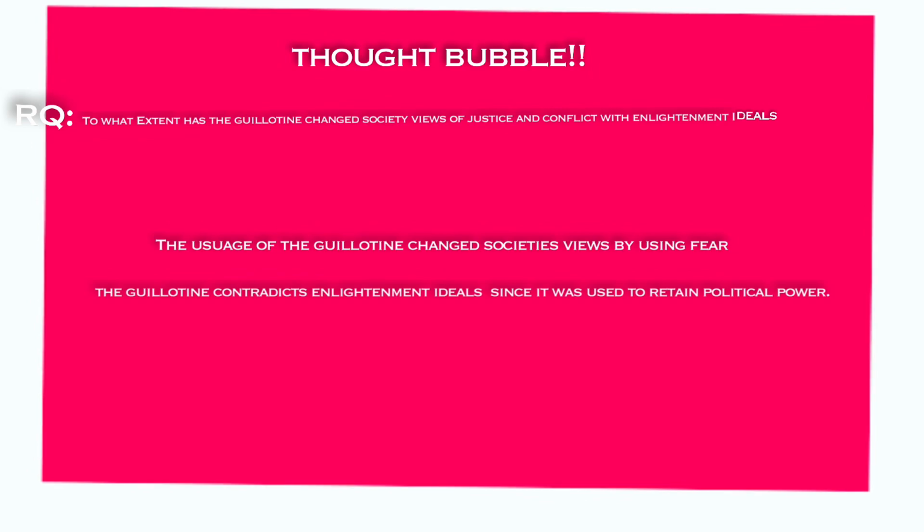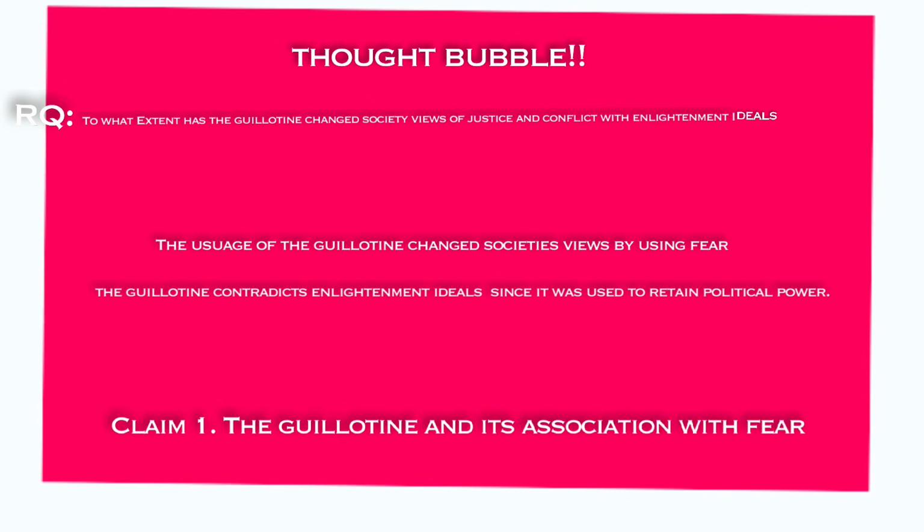Let's delve into our first point, which is the guillotine and its association with fear. It was heavily provoked throughout the Reign of Terror because of ideas of conspiracy and new revolutionary violence. The most prominent example of conspiracy causing fear and murder in France is the September Massacres. The September Massacres was this whole idea where foreign royalist armies would go attack Paris and free political prisoners, which caused those prisoners to be executed by the guillotine and citizens were forced to watch. And the silly part about it all is that there were no foreign invasions.